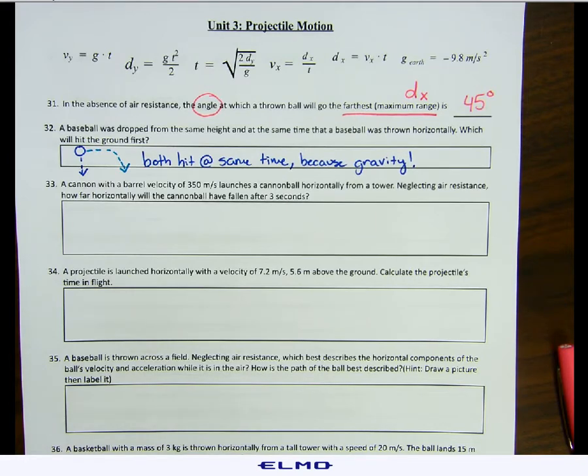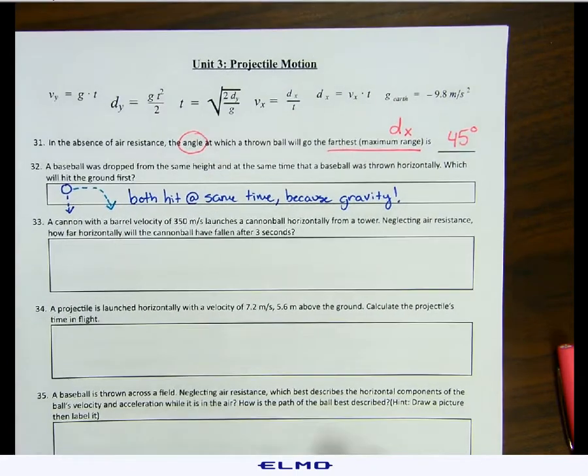Number 33. A cannon with a barrel velocity of 350 meters per second launches a cannonball horizontally from a tower. Neglecting air resistance, how far horizontally will the cannonball have fallen after 3 seconds? We use the word horizontally twice in this problem. So let's focus on that.